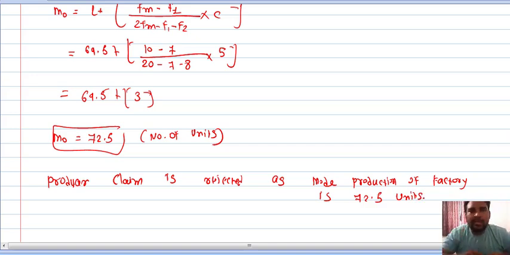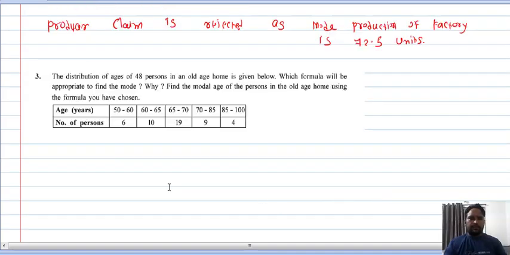We cover each and every type. Okay, so question number 3 is exercise 3.5, question number 3, right? The distribution of age of 48 persons in an old age home is given below. Which formula will be appropriate to find mode and why? Find the modal age, that means more of the person in the old age home, using the formula you have chosen. So here we have to find mode, but now which formula will you apply here?